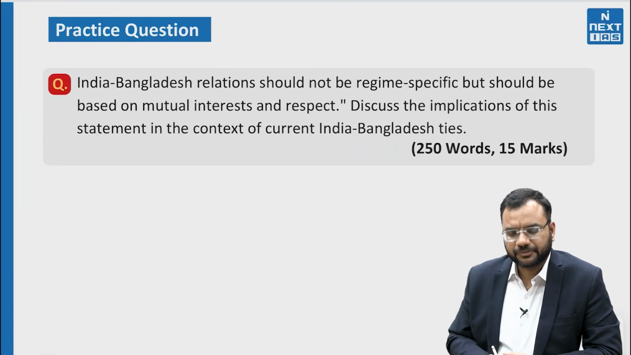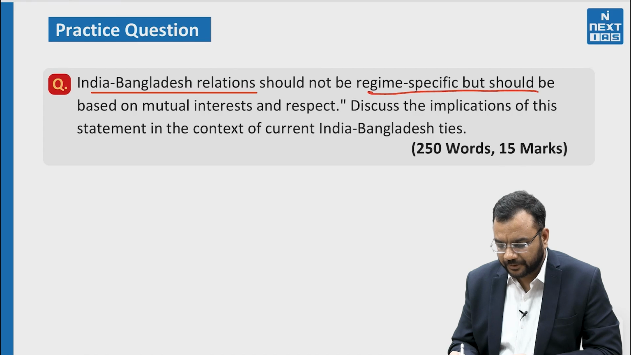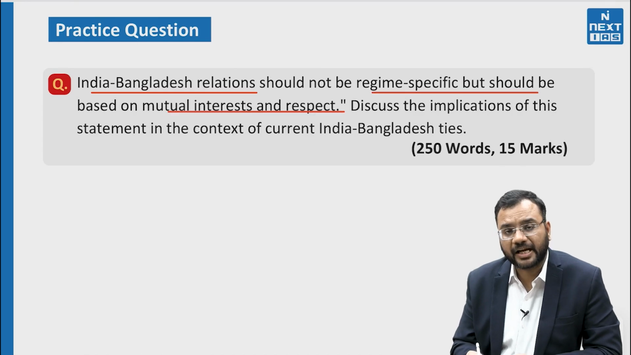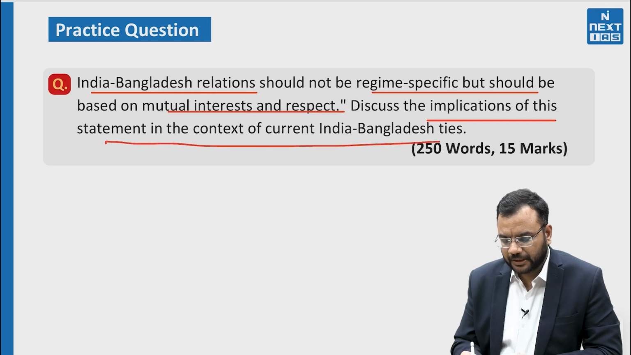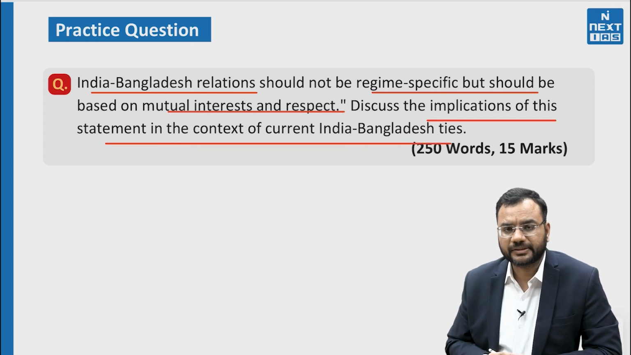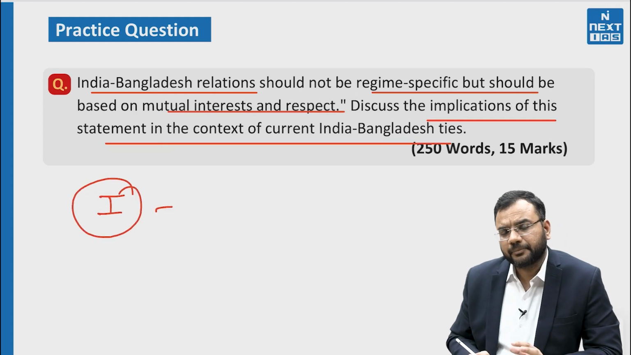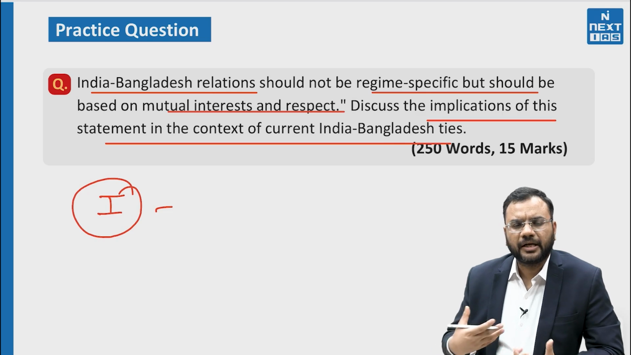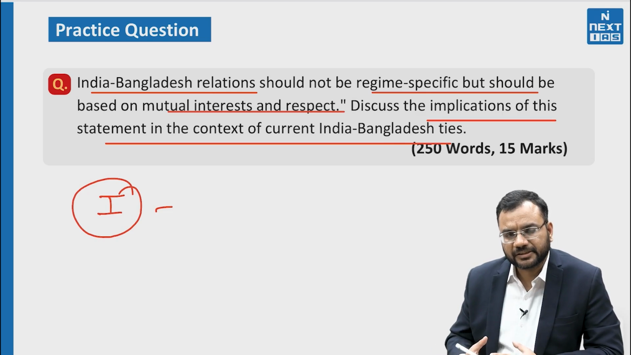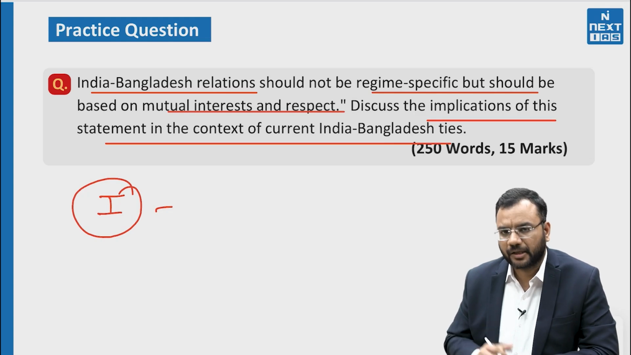Now there is a practice question which we can discuss. India Bangladesh relations should not be regime specific but should be based on mutual interest and respect. Discuss the implication of this statement in the context of current India Bangladesh ties. So for the intro, we can write that Bangladesh has been going through some challenges, internal conflicts since the last 6 months, which is also putting a strain on India's relationship with Bangladesh.